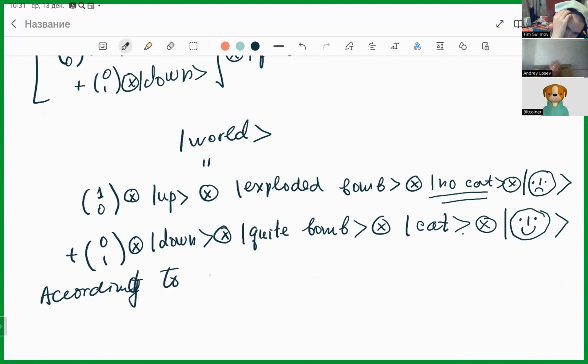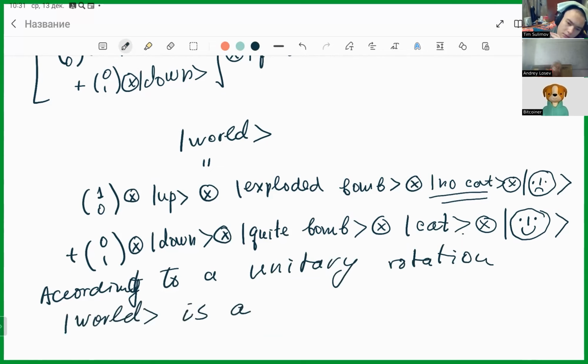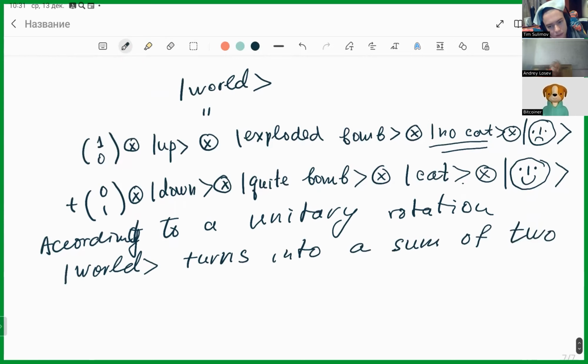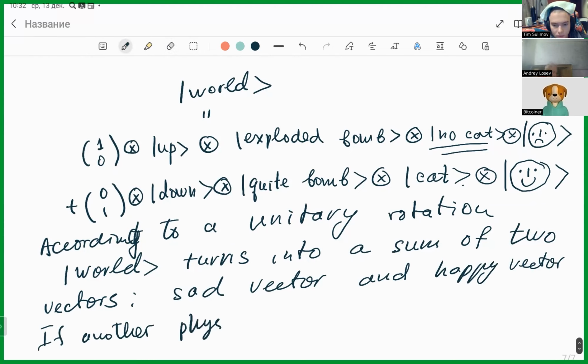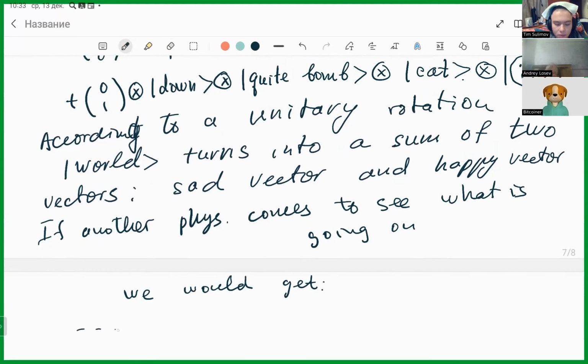So according to a unitary rotation, the state of the world turns into a sum. So a sum of two vectors, sad vector and happy vector. And suppose another physicist comes. If another physicist comes to see what is going on, we would get this.